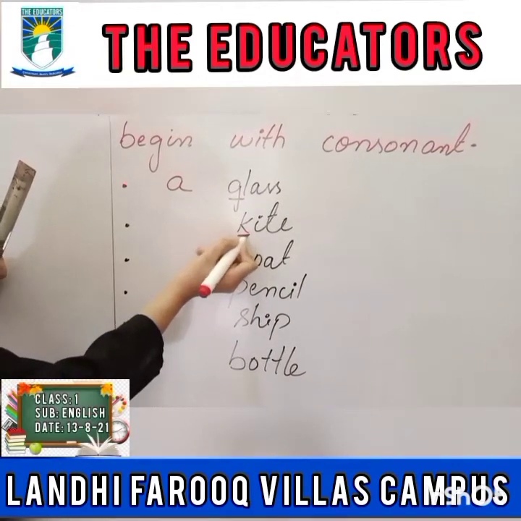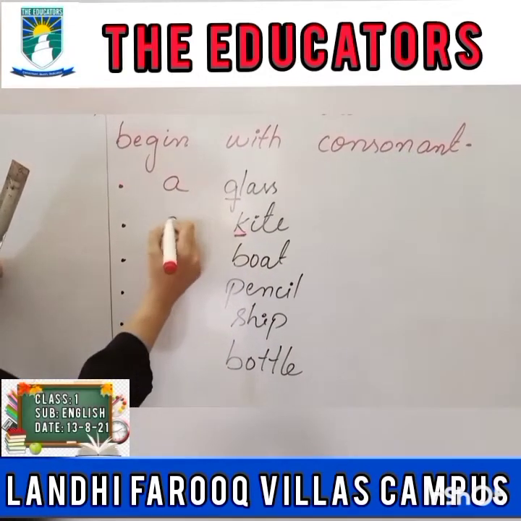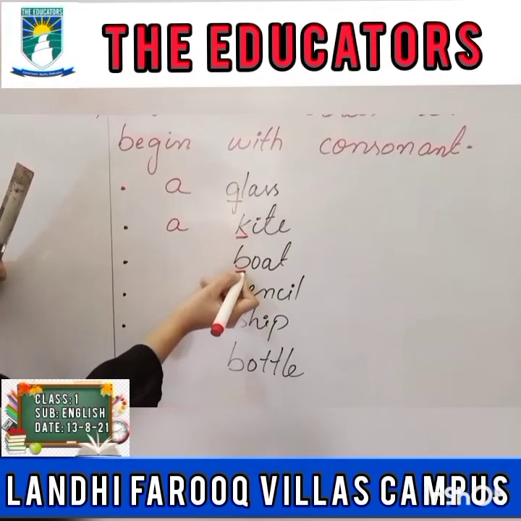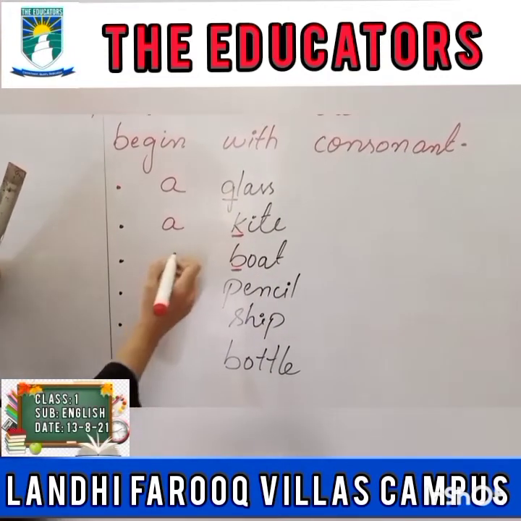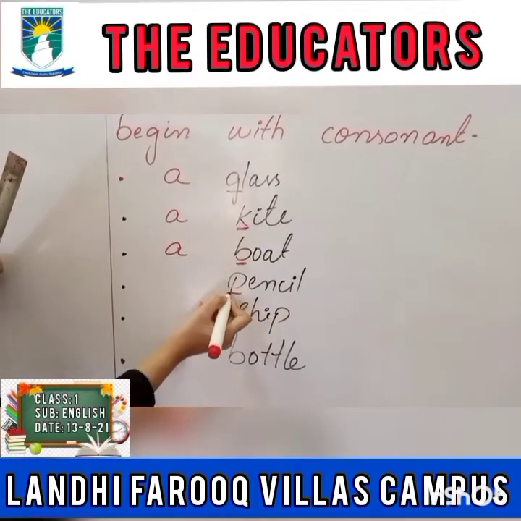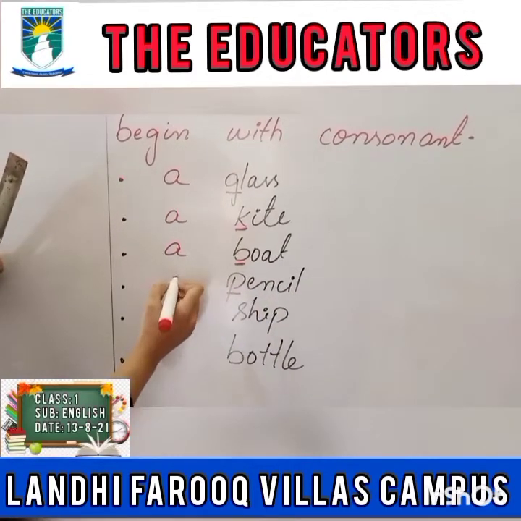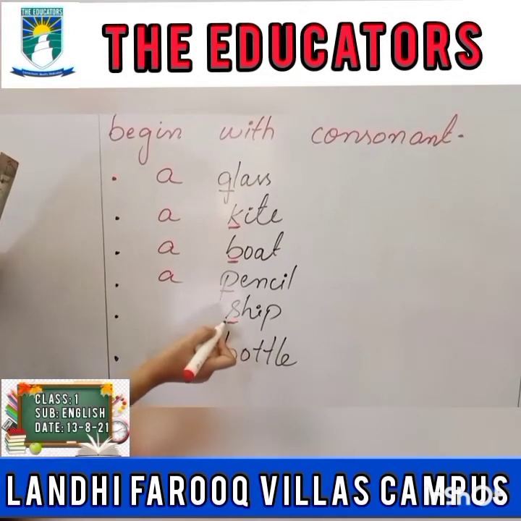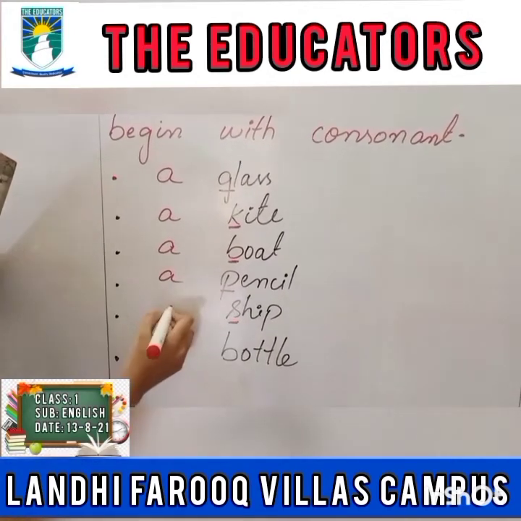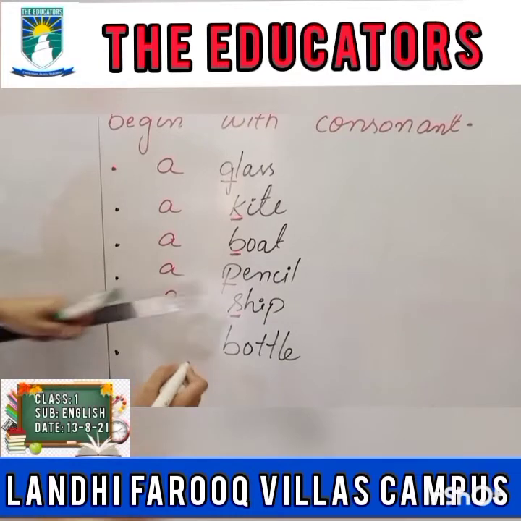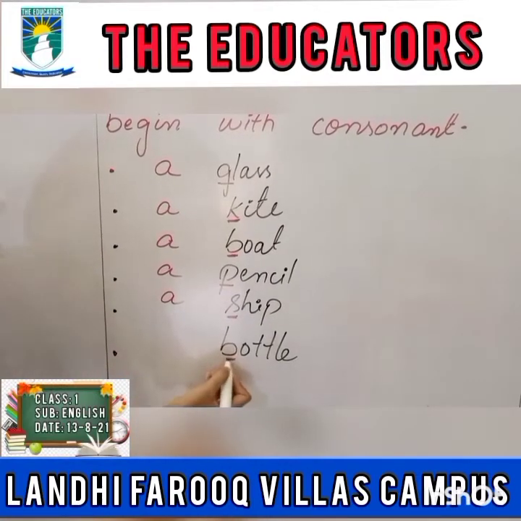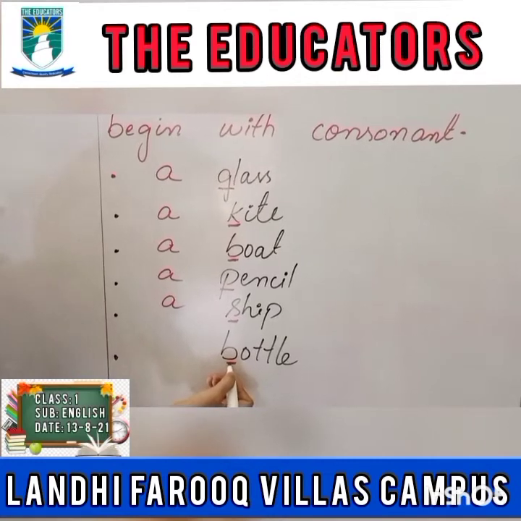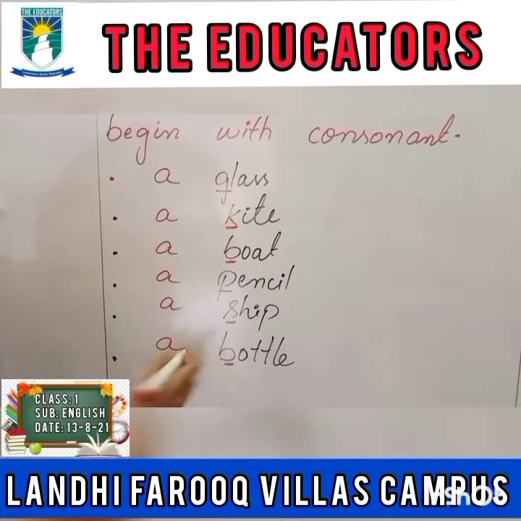Kite. This is starting from a consonant, so we will write here a kite. Boat. It is starting from B, so we will write a boat. Pencil. This is starting from a consonant, a pencil. Ship. It is also starting from S. Consonant letter, so we will write a ship here. Bottle. It is also starting from B. It is a consonant. So we will write here a bottle.